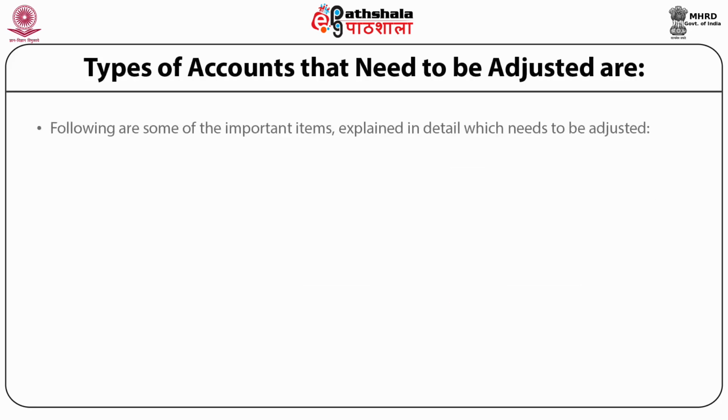There are important adjustments or items which are needed to be adjusted while preparing the financial statements of an organization. The first and very important item is closing stock.